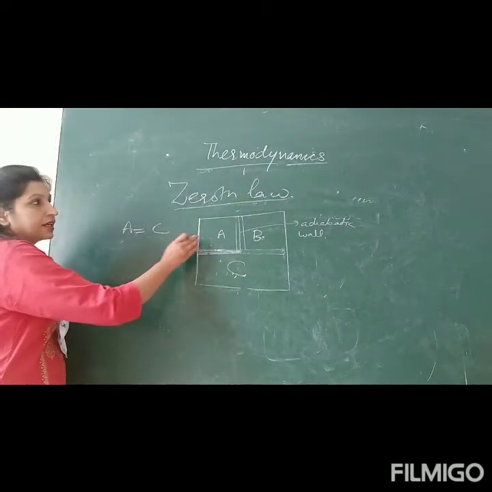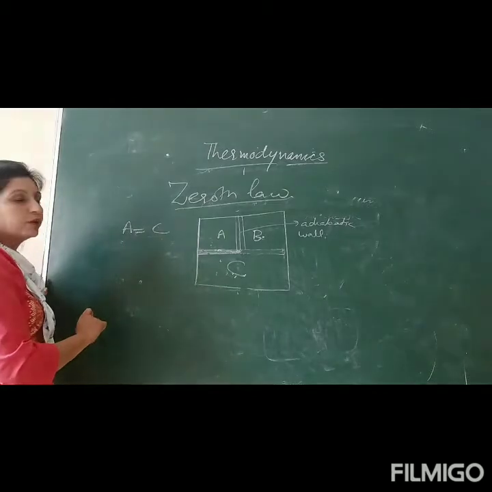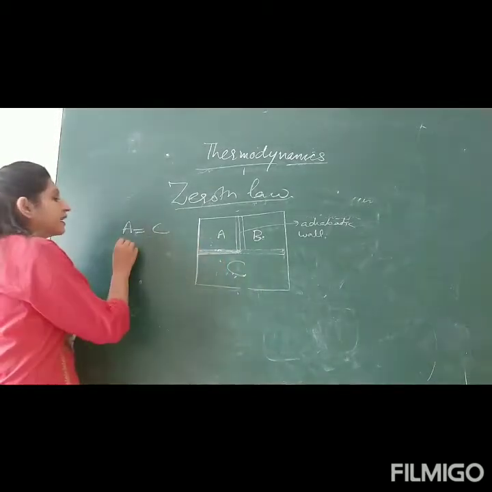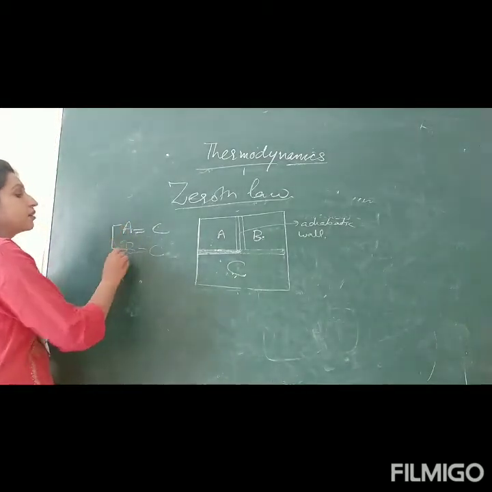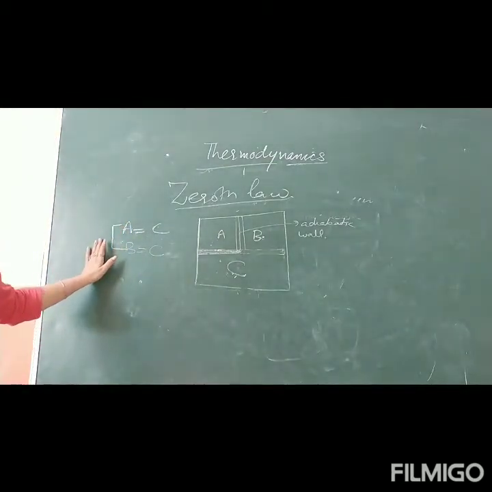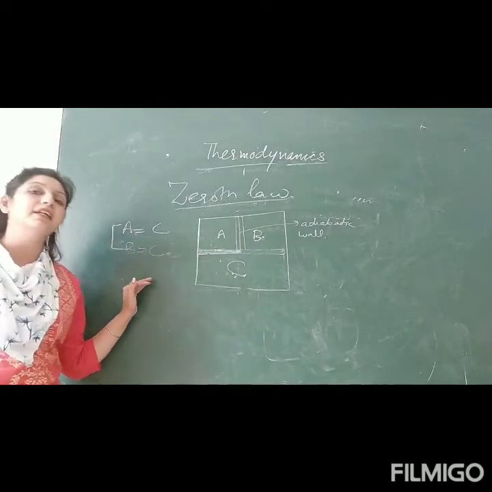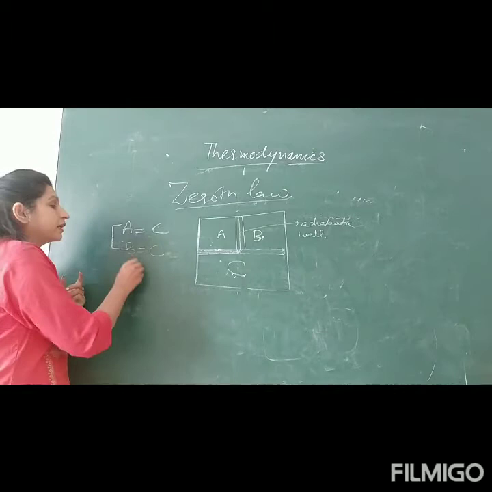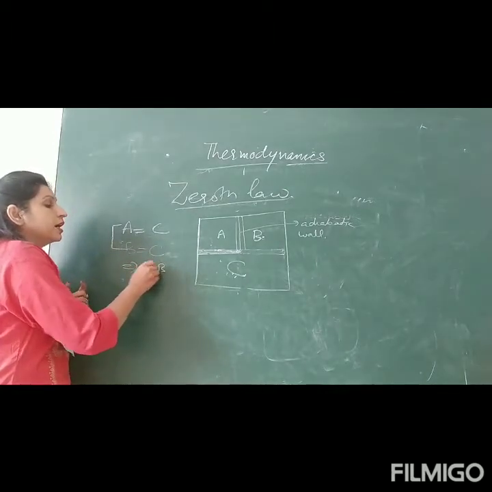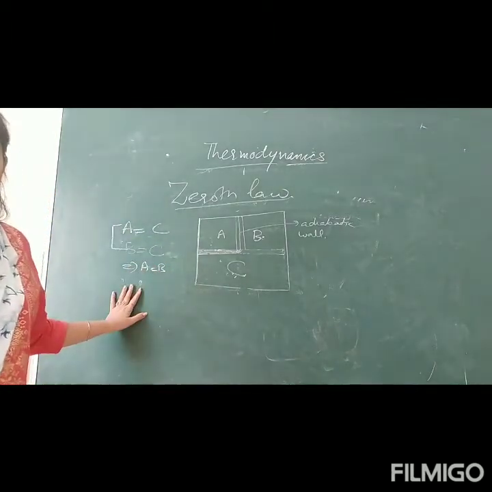This is the statement that if A and C are in thermal equilibrium with each other, and B and C are in thermal equilibrium with each other, then it means A and B are also in thermal equilibrium with each other. So you can say it is like a simple mathematical equation: if A equals C and B equals C, this automatically means A equals B. But it was not like this.